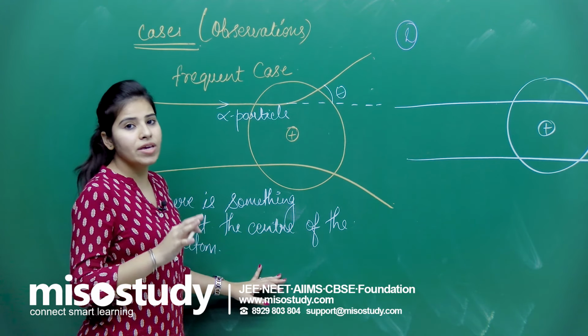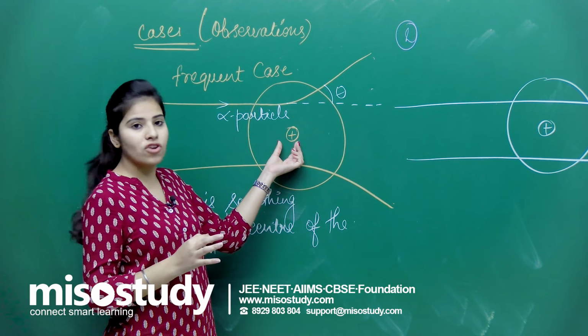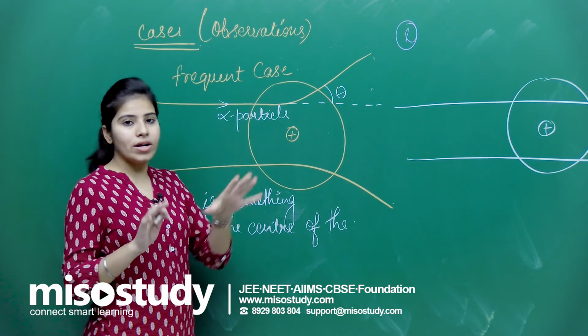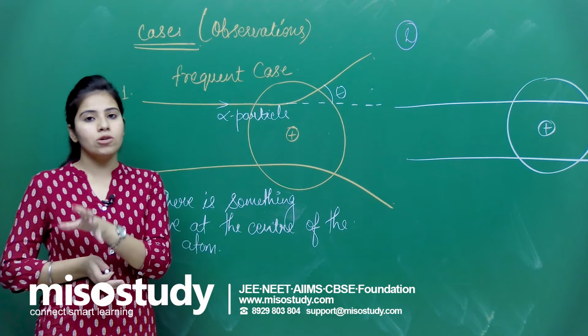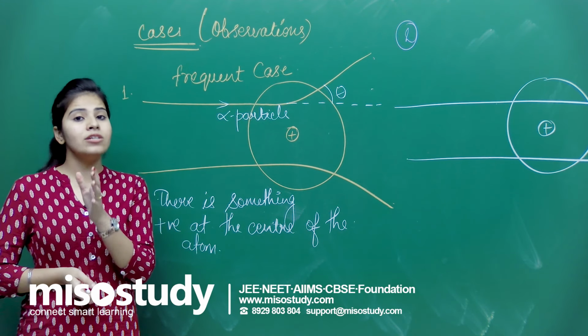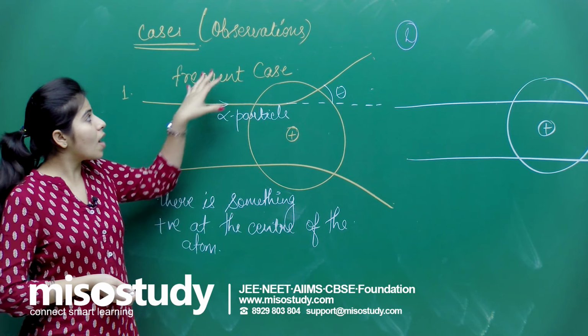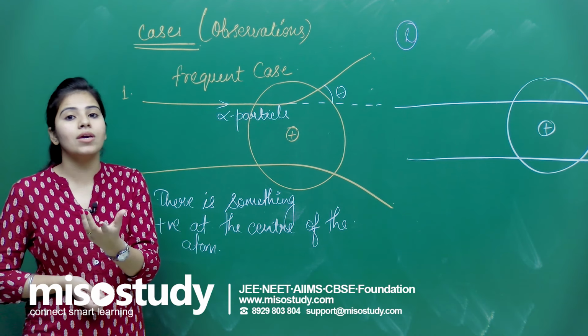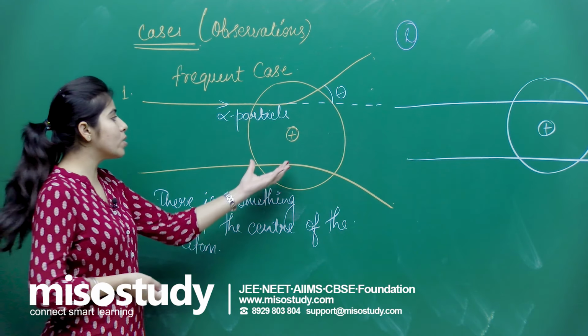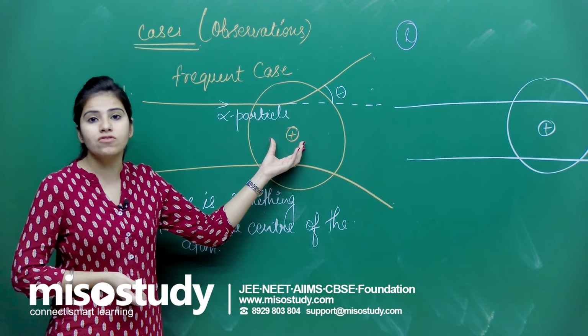And at last we gave a name to that central part, we called it the nucleus. So earlier we knew about protons and neutrons being present inside the atom, but we didn't know about the nucleus. After this experiment, the nucleus came into the limelight, and we got to know that the nucleus has a positive charge.